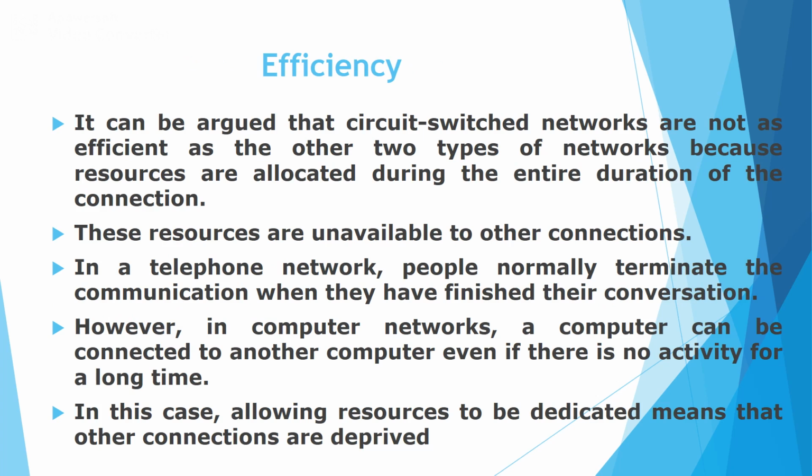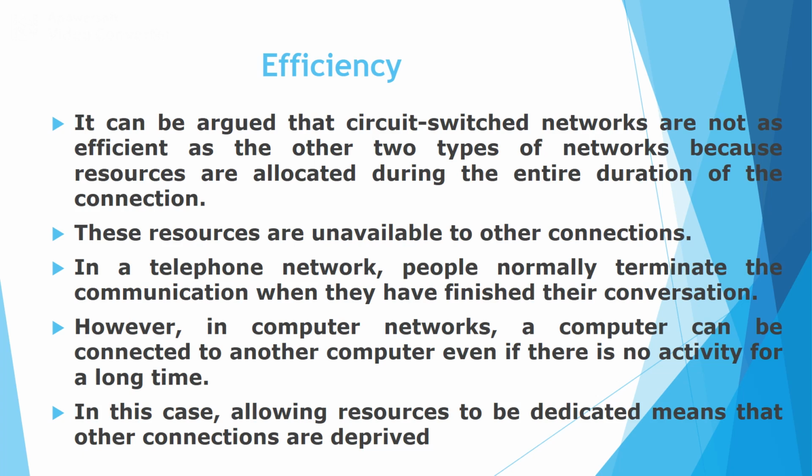Efficiency in the case of a circuit switch network will be less compared with the other two types of networks. The reason is that the resources are allocated during the entire duration of the connection. Even if there is no data to send, once the connection is established, until the tear down phase, the resources are allocated between those two parties. Therefore, those resources are unavailable to other connections.